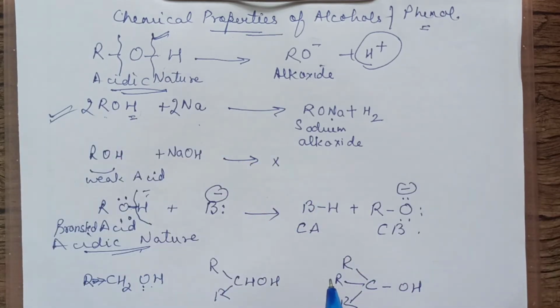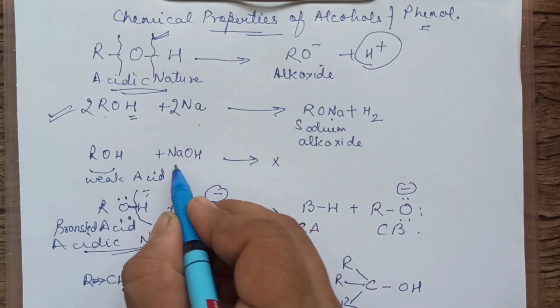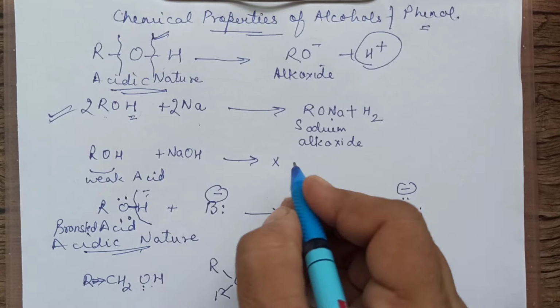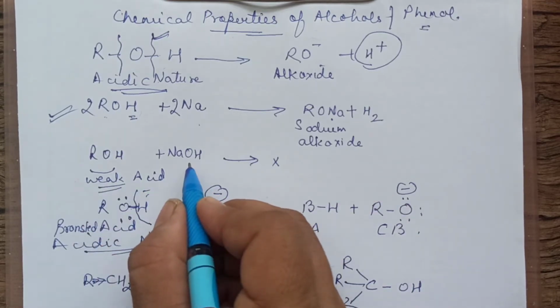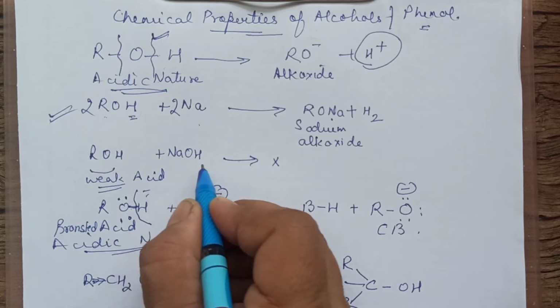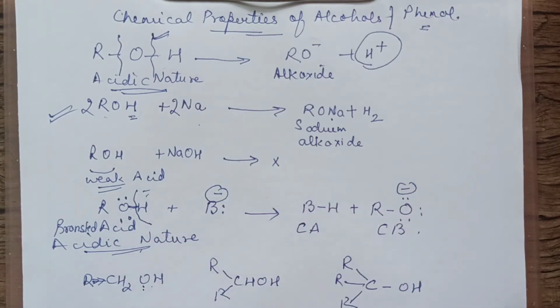But how strong is it? What if we compare the acidic nature of different kinds of alcohols? That we are going to study now. If we react alcohol with a base, say NaOH, there will be no reaction, because it is not that strong to react with NaOH to form the salt and water. It is not that strong.